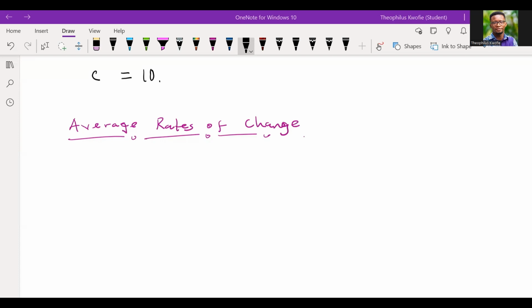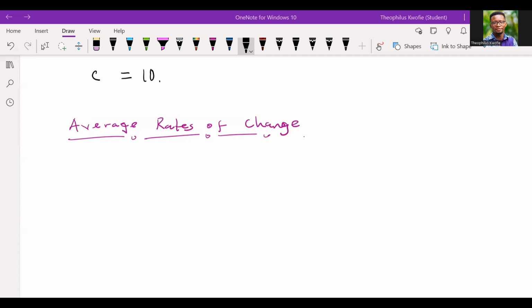Hello, so we are back. I would want us to look at the average rate of change. Now, when we talk of the average rate of change, what are we talking about? If we have output values and the corresponding input values, at what point can we talk about the average rate of change of the output with respect to the change in the input? So we claim that the average rate of change can be expressed as below.